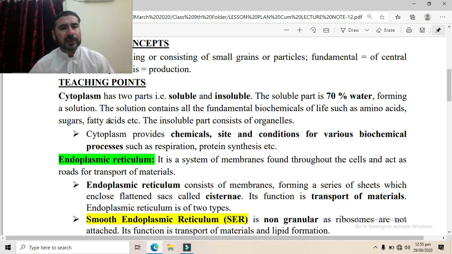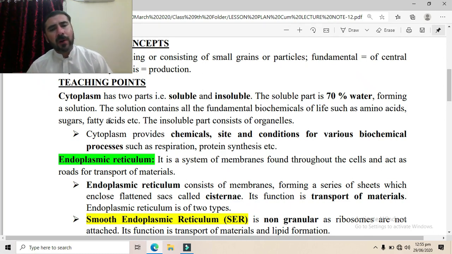Similarly, the cytoplasm contains fatty acids. Now fatty acids are used to form various fats. These are the basic units of fats. So these are fundamental biochemicals such as amino acids which are used to produce proteins. Similarly, sugars which are used to produce the glycogen and the starch, etc. Fatty acids are used for fats. These all fundamental biochemicals of life are found in the cytoplasm.